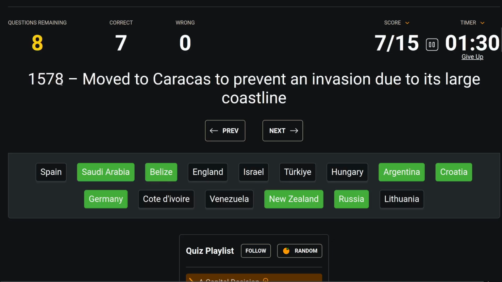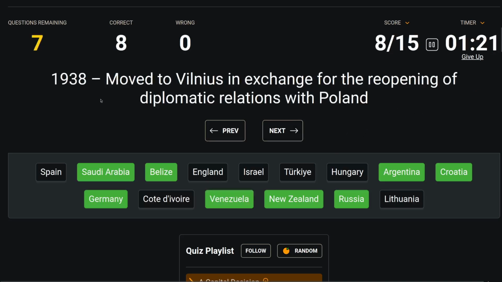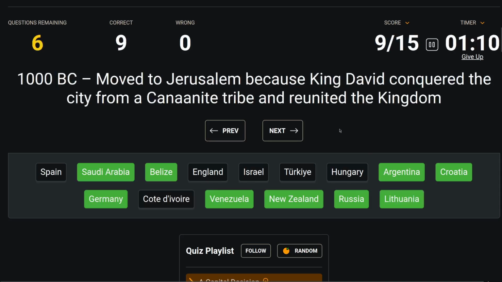Okay, and 1578 moved to Caracas, Venezuela to prevent an invasion due to its large coastline. Oh no. 1938 moved to Vilnius in exchange for the reopening of diplomatic relations with Poland. Oh, Lithuania. 1000 BC exactly. Moved to Jerusalem because King David conquered the city from a Canaanite tribe and reunited the kingdom.